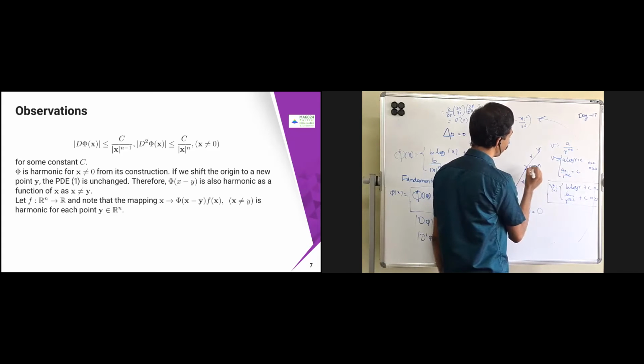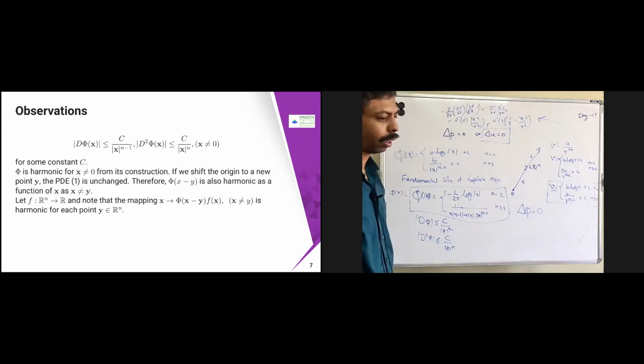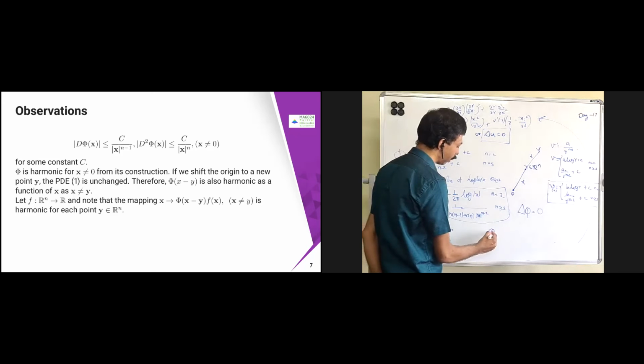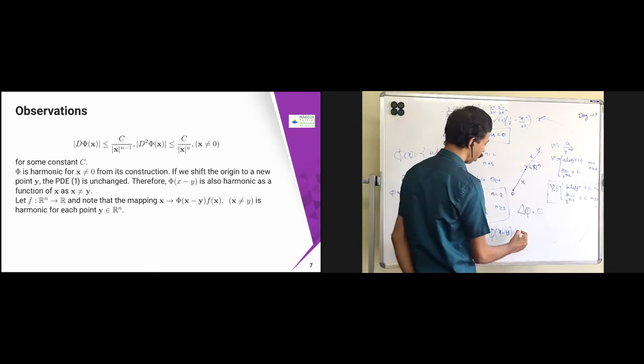That means I change my center and change the x position to y position. In that case, this guarantees that pi of x minus y is also harmonic.